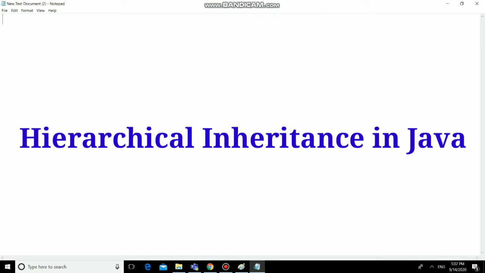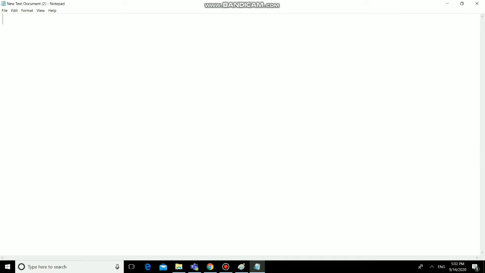Hello friends, in this session I am going to demonstrate hierarchical inheritance in Java. We have seen simple inheritance and multi-level inheritance in Java. We know that multiple inheritance is not possible in Java because of ambiguity. It is not possible to have two super classes for a single subclass, or two parents for a single child class. That is not allowed in Java.